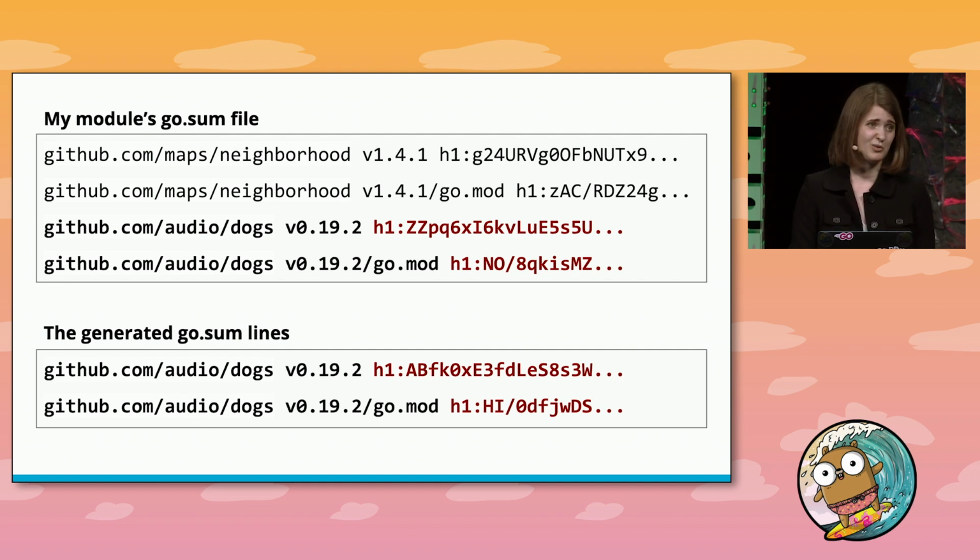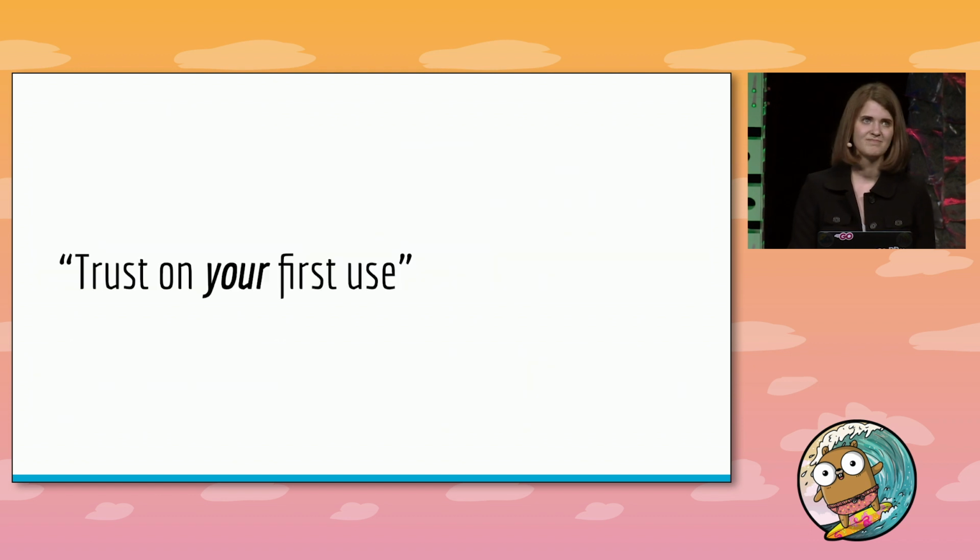This might mean that the source code is modified. It could mean a proxy or an origin server has been hacked, or a myriad of things. We don't really know, and all we know is that it's different than what we trusted before, and that we absolutely shouldn't be using it. All of this is a definite improvement from having no GoSum file at all, but it has its limits.